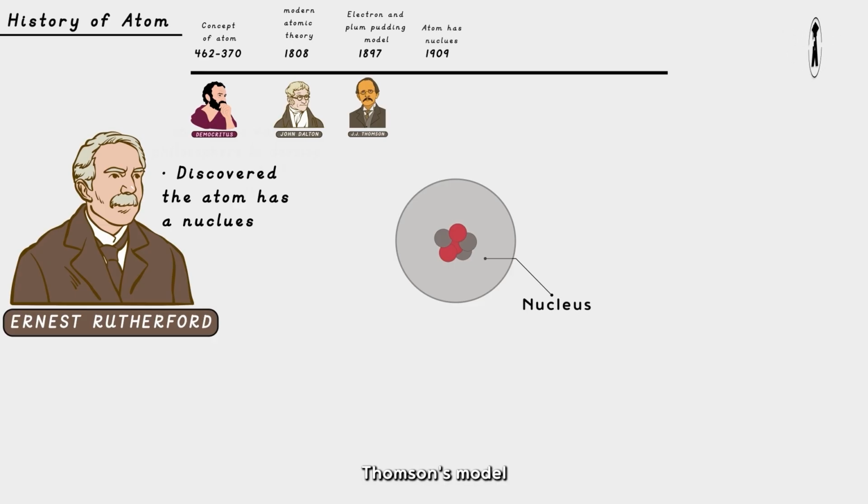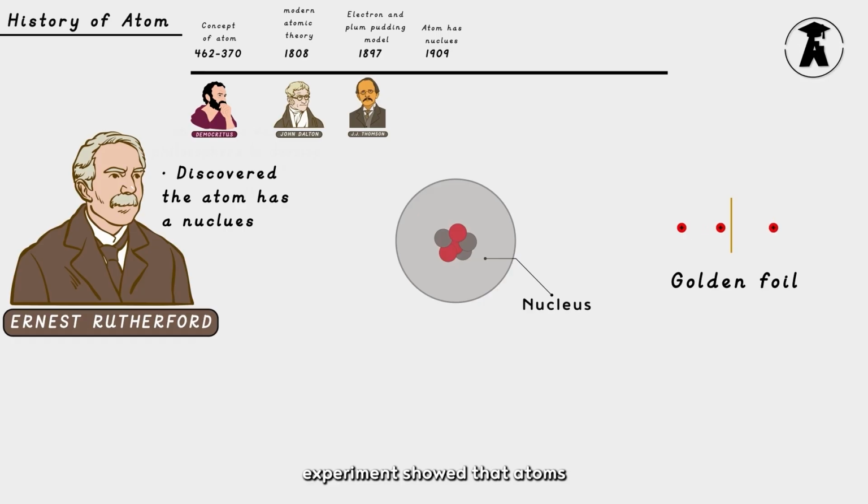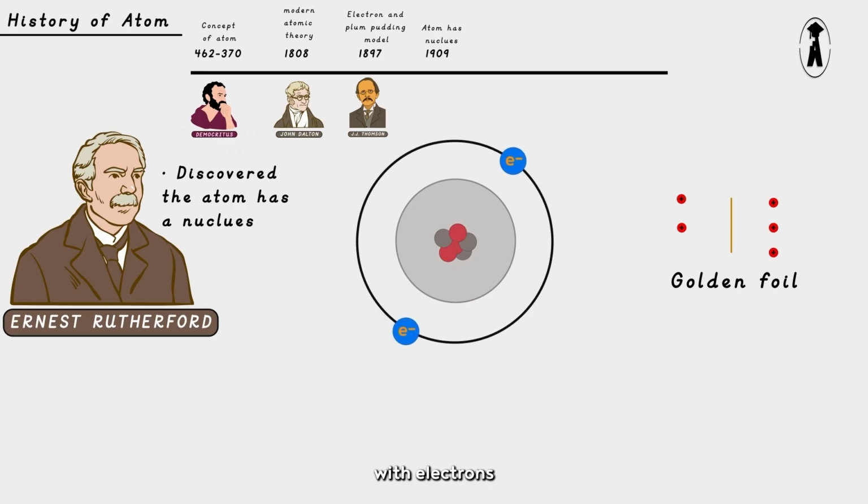Rutherford challenged Thomson's model by discovering the nucleus. His gold foil experiment showed that atoms have a tiny, dense, positively charged nucleus with electrons orbiting around it, like planets around the sun. He also revealed that most of the atom is empty space.